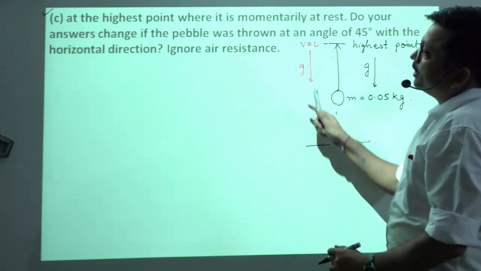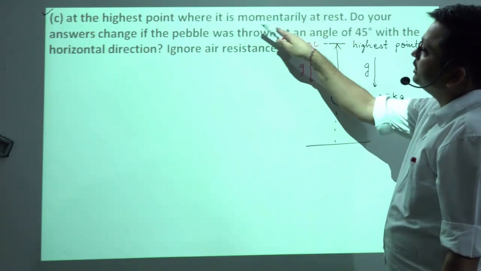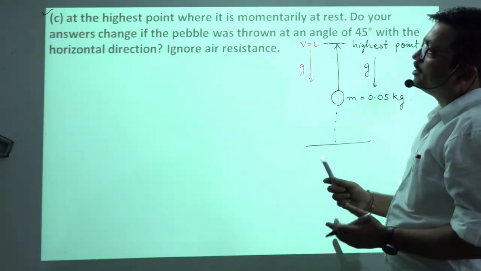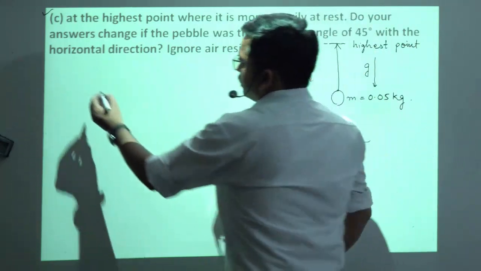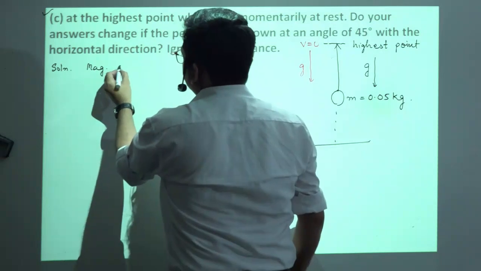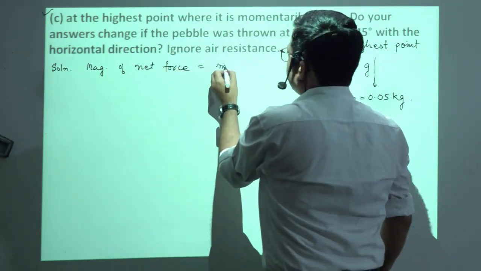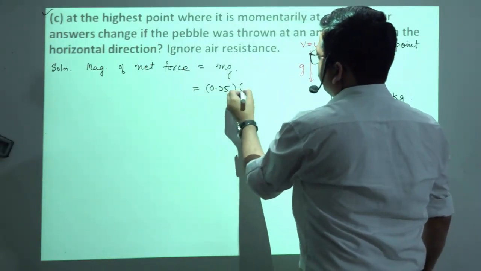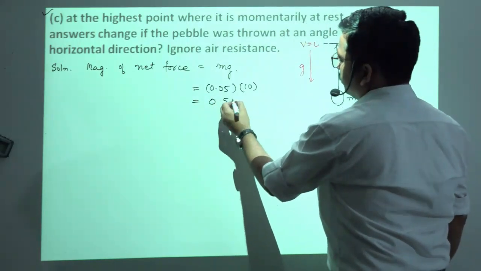Okay, so on reaching the highest point, where it is momentarily at rest, what will the answer be? It will remain the same. That is, the magnitude of the net force will still be equal to mg, that will be equal to 0.05 into g, that is equal to 0.5, how much? 0.5 Newton.